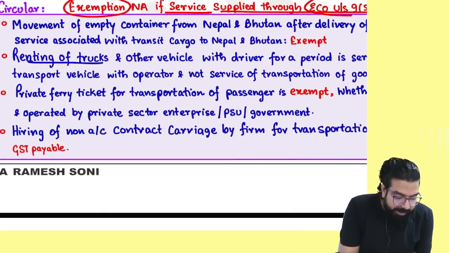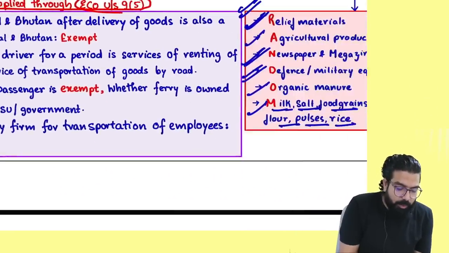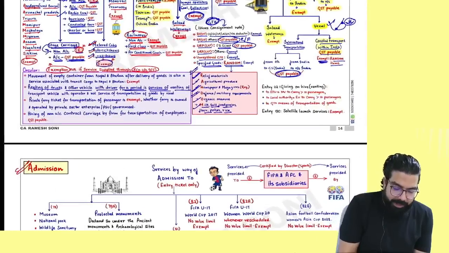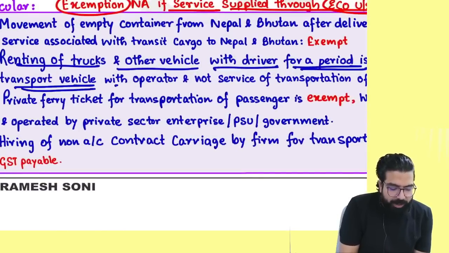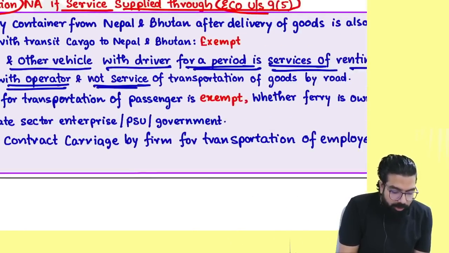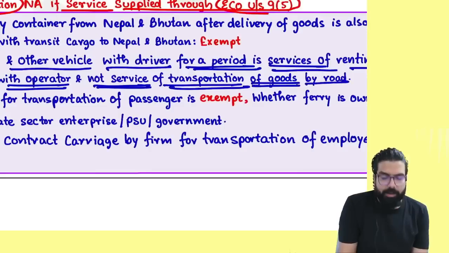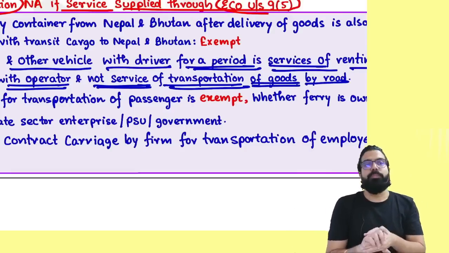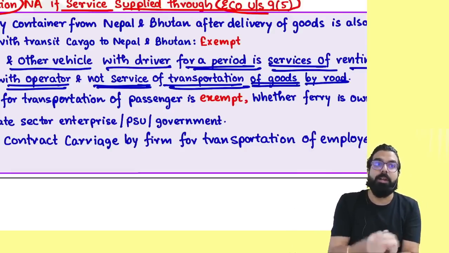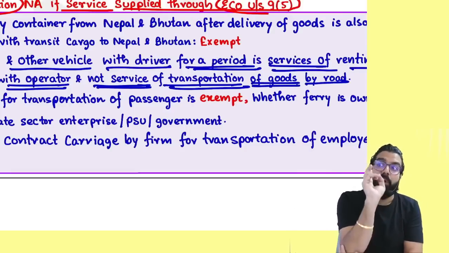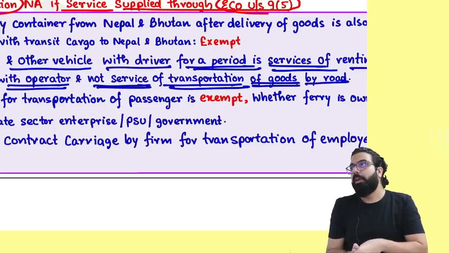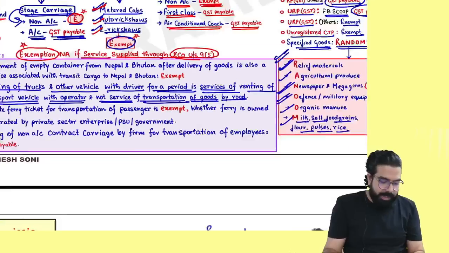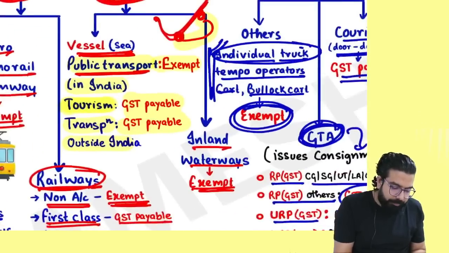Renting of truck and other vehicle with driver for a period is a service of what? Renting of transport vehicle with operator, and not services of transportation of goods by road, and hence it will always be taxable. So if I give you one truck along with operator, am I giving you transportation service or renting of truck service? Renting of truck, and it will always be taxable. Everyone over here now. The next one.